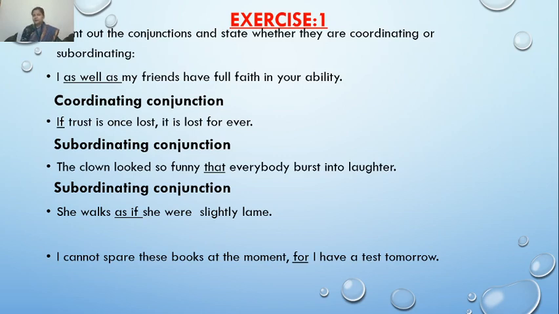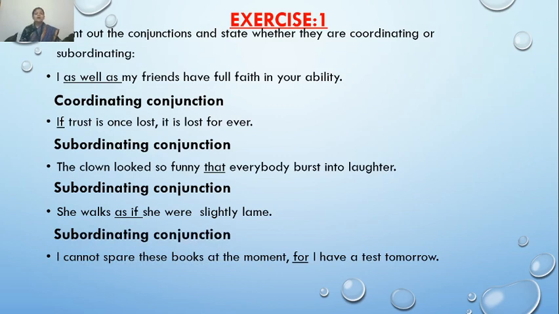This as if is telling that there is some information that has been left. So here we can easily understand that a dependent clause is depending on the independent clause for its clear meaning. So as if is my subordinating conjunction.